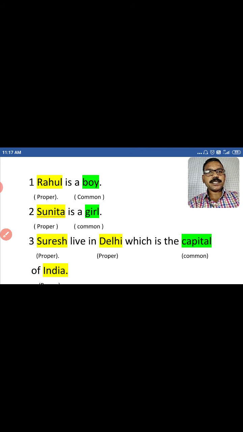Okay, here we can see Suresh is a proper noun. It's the name of the person. So the first letter is capitalized here. And Delhi is also name of the place. So first letter is capitalized here. And capital is the common noun. So we do not use the capital letter at the beginning. And last, India is also proper noun. So the first letter should be capitalized. Okay, look at the next example.